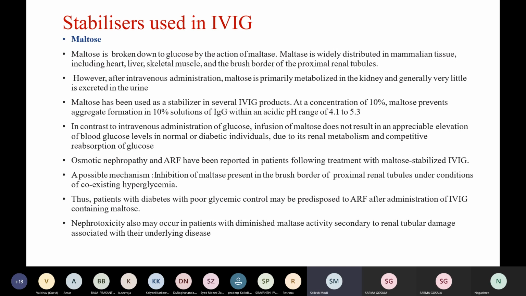Coming to maltose, maltose is broken down to glucose by the action of maltase. Maltase is widely distributed in mammalian tissue, including heart, liver, skeletal muscle, and the brush border. However, after intravenous administration, maltose is primarily metabolized in the kidney and generally very little is excreted in the urine. Maltose has been used as a stabilizer in several IVIG products. At a concentration of 10%, maltose prevents aggregate formation in 10% IVIG.